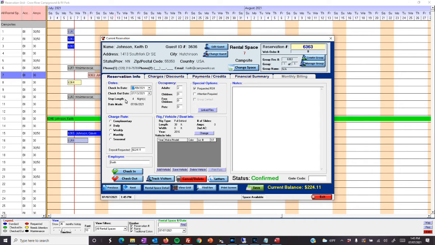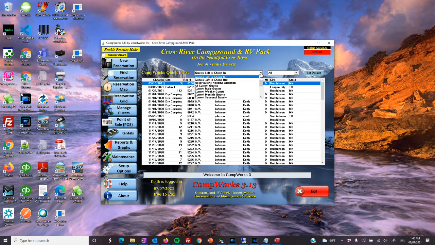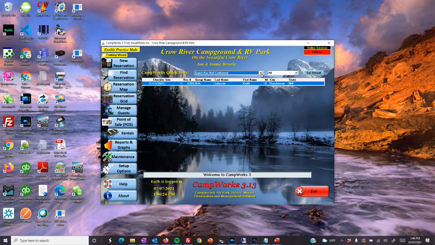So that's one way to be able to see what has happened. Also, when you look at the history, you can see the time and date that it was confirmed. So today at 1:39 p.m., the guest confirmed the reservation. Besides looking at the grid, you can also find unconfirmed reservations by going to the bottom list that is guest has not confirmed, and this will show any open reservations in the future that guests have made that have not confirmed, and it will be ordered by check-in so that the newest ones are always at the top. And likewise, under the reservation reports, there is also a report for guests not confirmed, so if you want to print out, you can print it that way.